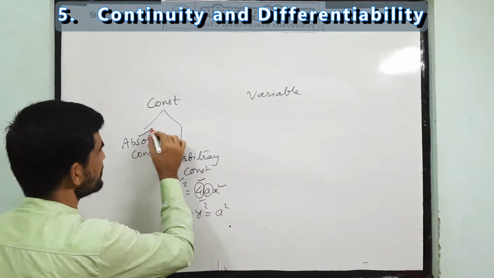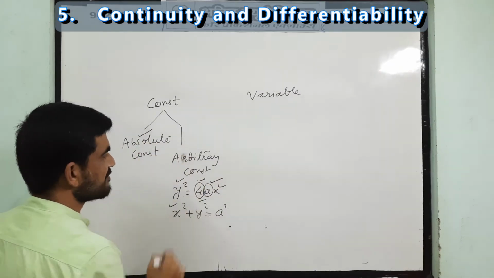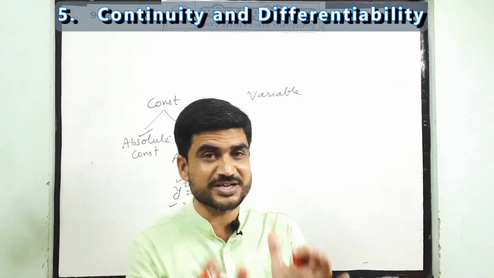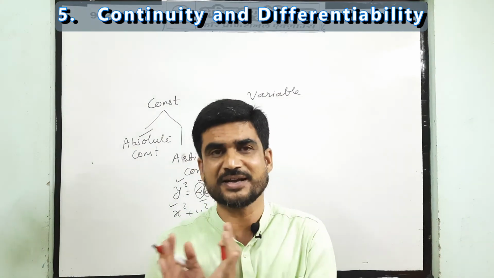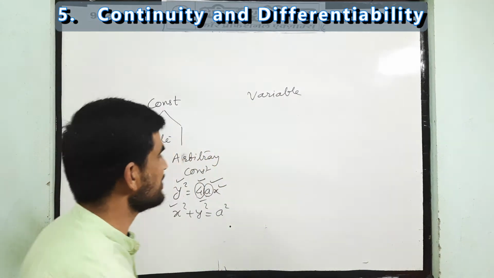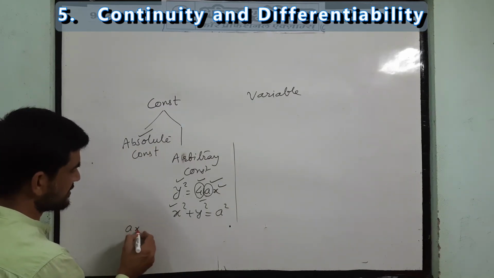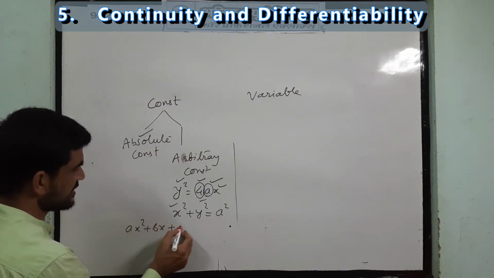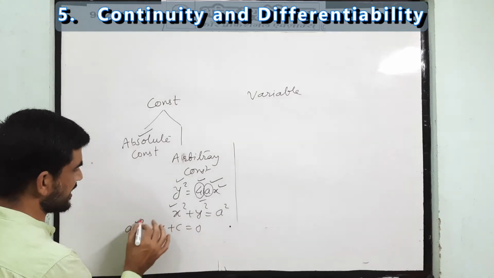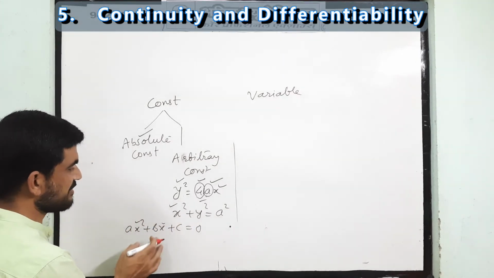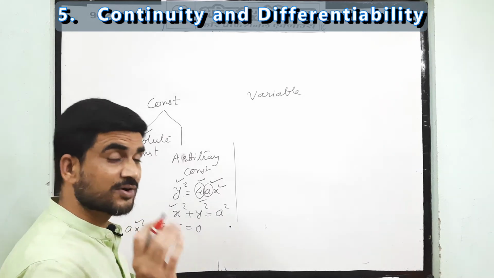Here 4 is an absolute constant and a is an arbitrary constant. Arbitrary constants are values that are treated like a variable, but their value is fixed. As in a quadratic equation, ax square plus bx plus c equal to 0, x square and x are variables, and a, b, c are arbitrary constants.